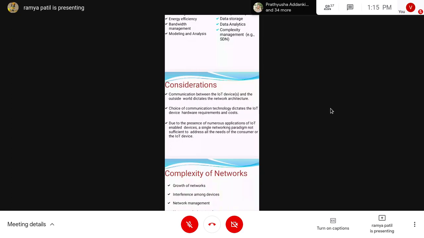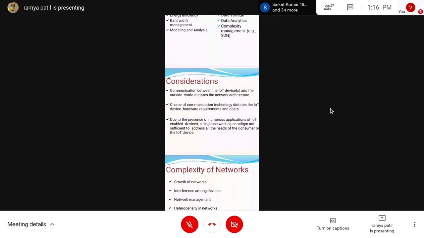And next, due to the presence of numerous applications of IoT enabled devices, a single networking paradigm is not sufficient to address all the needs of the consumer or IoT device. Because lots of applications are going to be served by the IoT devices, if they use a single networking architecture, it is not possible to serve all of them, right? So different networking technologies and different associated technologies are needed